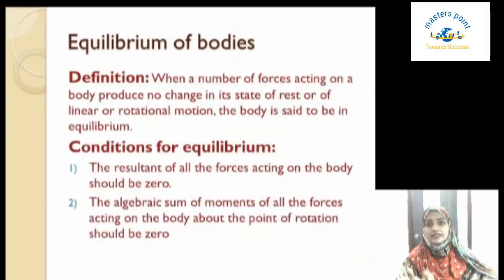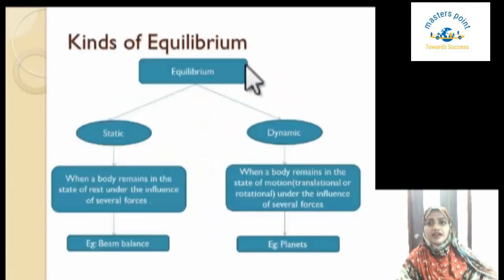Right now we have seen the definition of the equilibrium and the conditions it satisfies. Now we will see the kinds. The definition itself gives us the idea about how many kinds there are. In our definition, one is at the state of rest, the other is at motion. So the two kinds of equilibrium are one related to the state of rest, the other related to motion. Let's see how it is related.